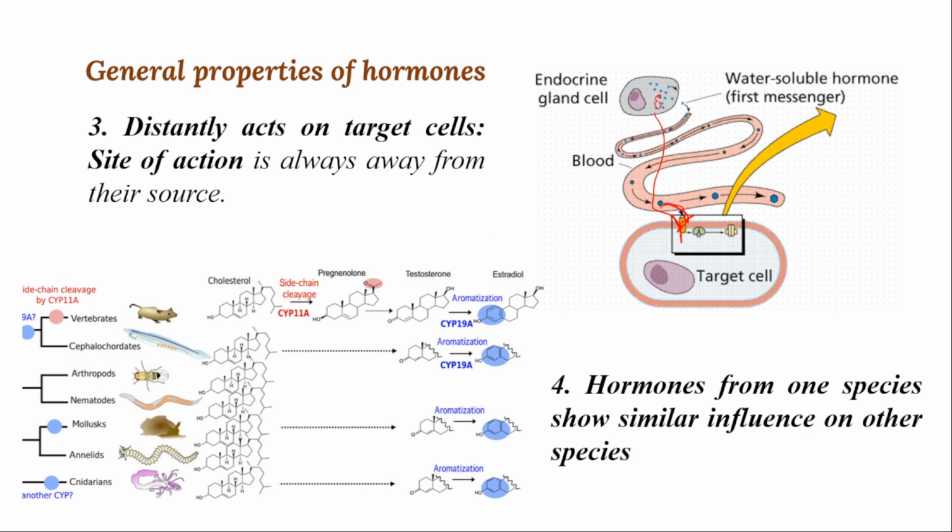Whenever proteins or chemicals are secreted, they reach the target cell and bind because of the specificity of the target cell, right? If structures are similar, definitely the chemicals of another species will also influence other species.